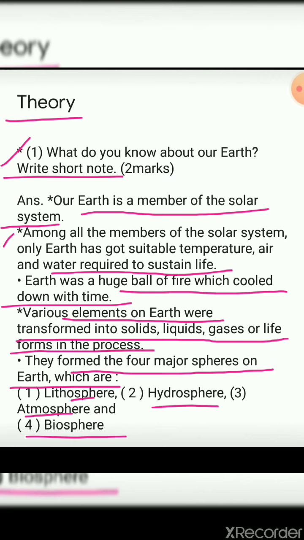Over here in this question, what are they asking? What do you know about our earth? We have seen in the introduction part how the earth was formed, and how the transformation was seen when the earth was cooling down from the fireball. The transformation into solid, liquid and gases formed the 4 spheres: lithosphere, hydrosphere and atmosphere. And the 4th, that is life, is said to be the biosphere.